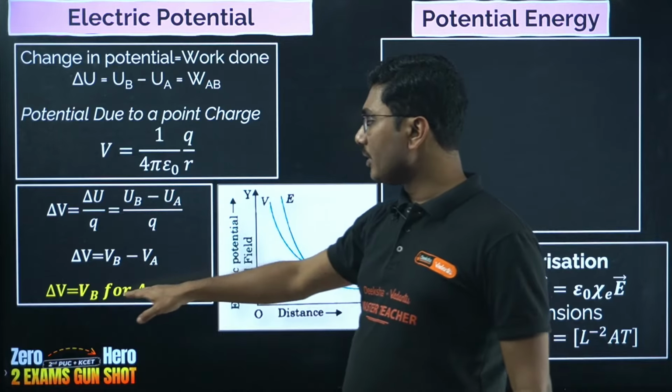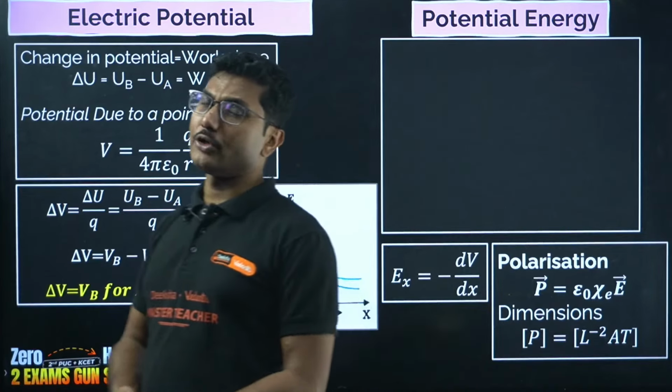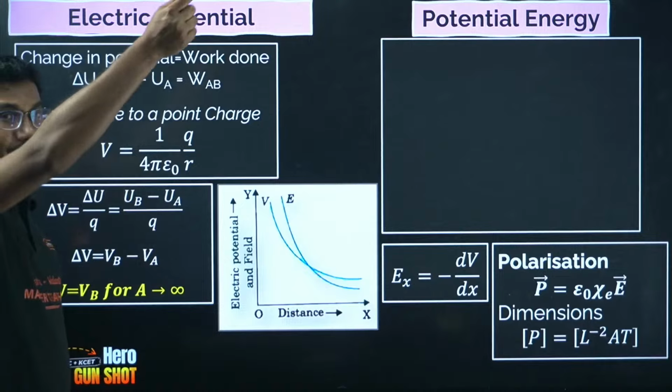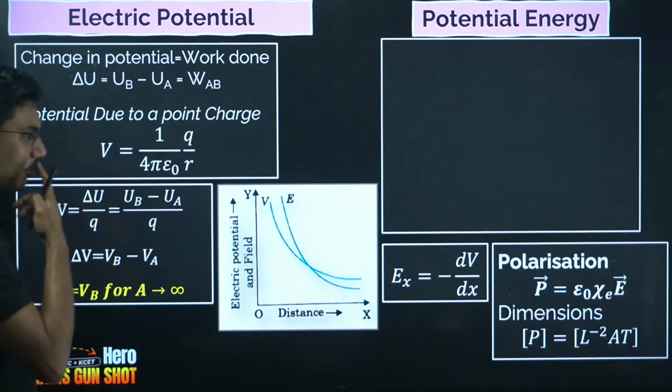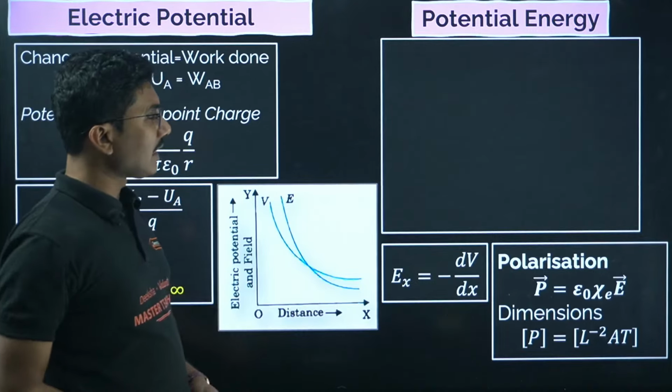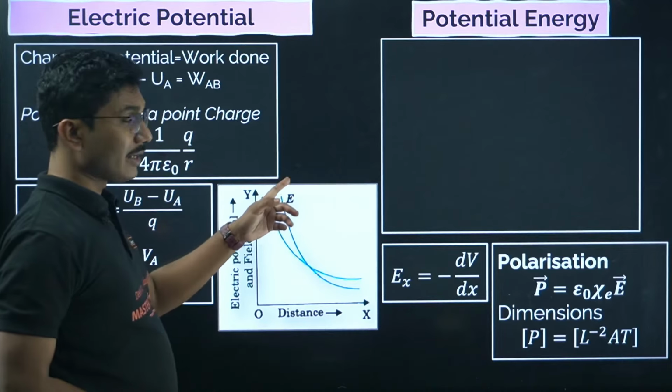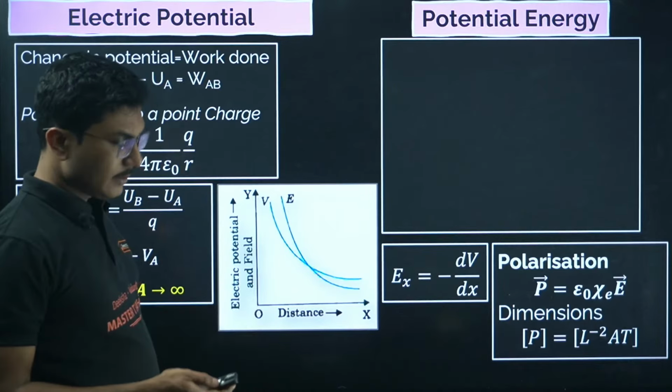V equals VB with A tending to infinity. So if you take one charge at infinity and bring it back, you get the potential at a point, and this is the comparison graph of voltage and electric field.